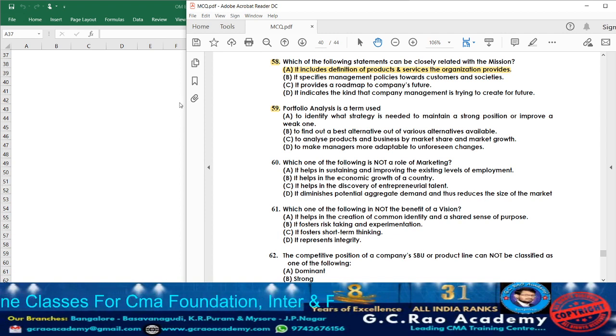So now let us go through the options. Option A, to identify what strategy is needed to maintain a strong position or improve a weak one. Option B, to find out the best alternative out of the various alternatives available. No. Usually in portfolio analysis, they consider all the possibilities. The best alternatives they will not select. So accordingly, option B cannot be the answer. Option C, to analyze product and business by market share and market growth.